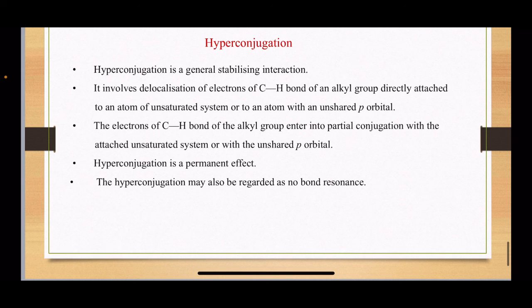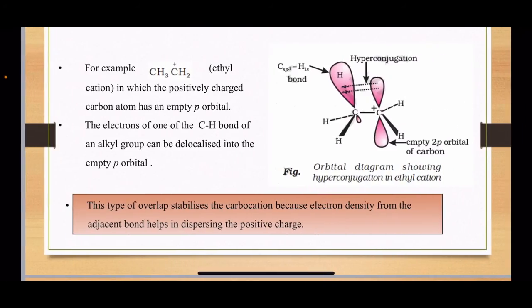In this case, the electrons of the CH bond of the alkyl group enter into partial conjugation with the attached unsaturated system. So hyperconjugation is a permanent effect, and it may be regarded as no bond resonance. So it will be clear from this figure.